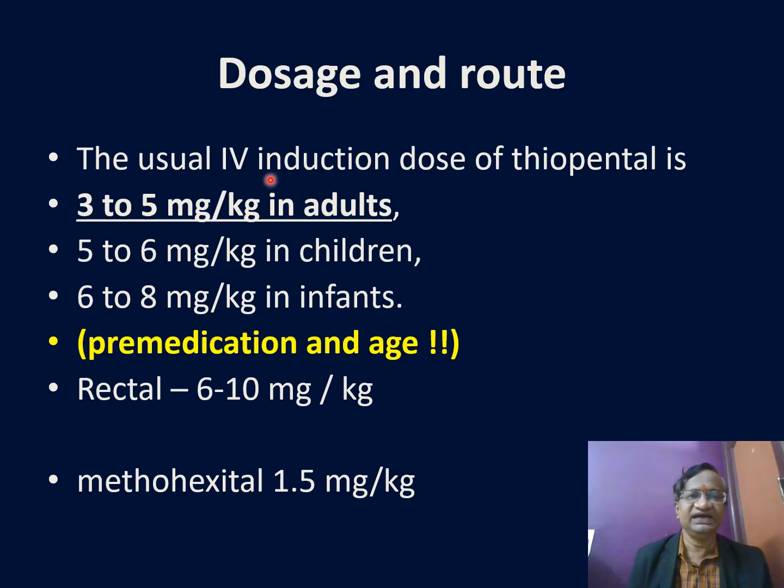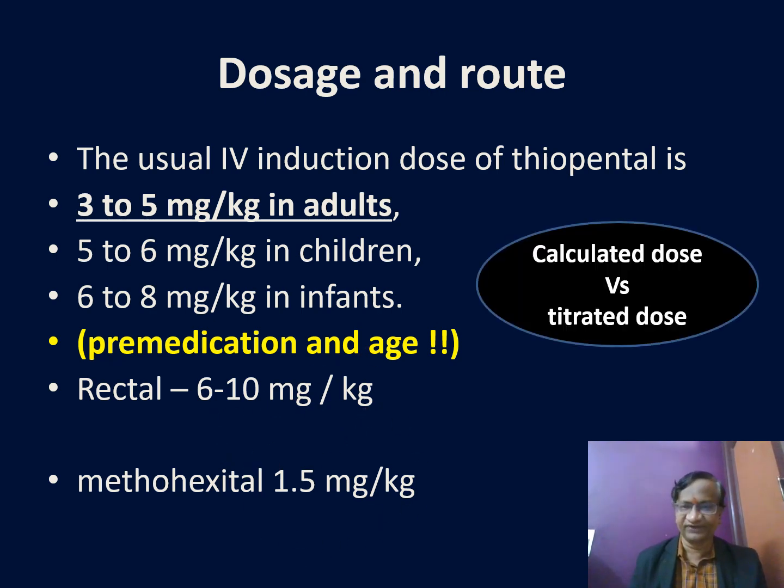The usual IV induction dose is 3 to 5 milligram per kg in adults. 60 kg means 180 milligrams. 70 kg means 210 milligrams, 3 to 5 milligram per kg. 5 to 6 milligram per kg in children, and it all depends upon the pre-medication and age. Just don't inject like that. Rectal is 6 to 10 milligrams and methohexital is 1.5 milligrams.